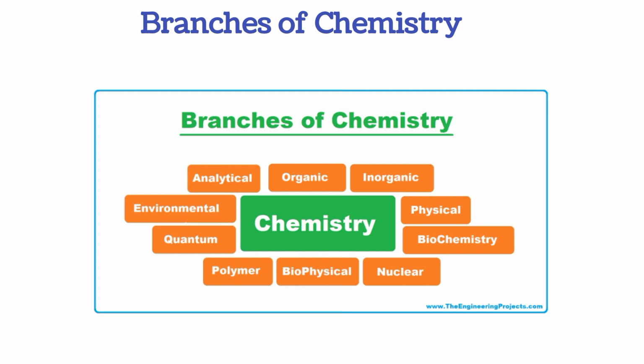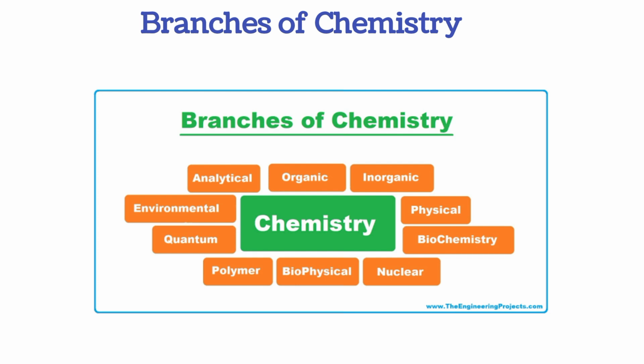Branches of chemistry. We have so many branches of chemistry, which include physical chemistry, organic chemistry, inorganic chemistry, nuclear chemistry, biophysical chemistry, quantum, polymer, environmental, and analytical chemistry. All these are branches of chemistry, because chemistry is always trying to look at different areas, which include organic compounds, how they are formed, and how you can apply physics knowledge or biophysical processes to understand matter.